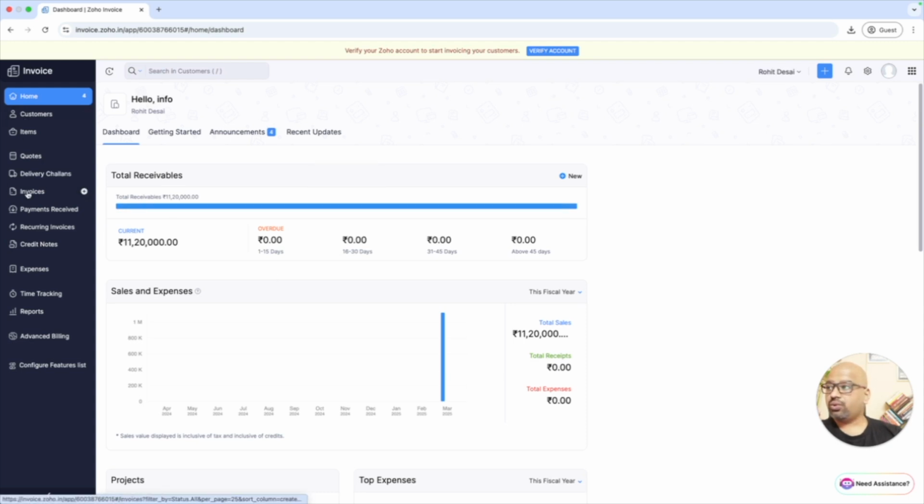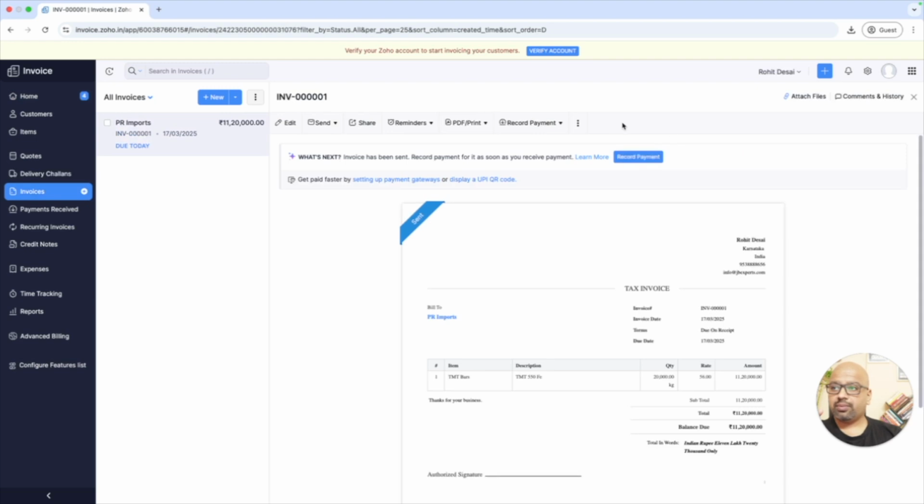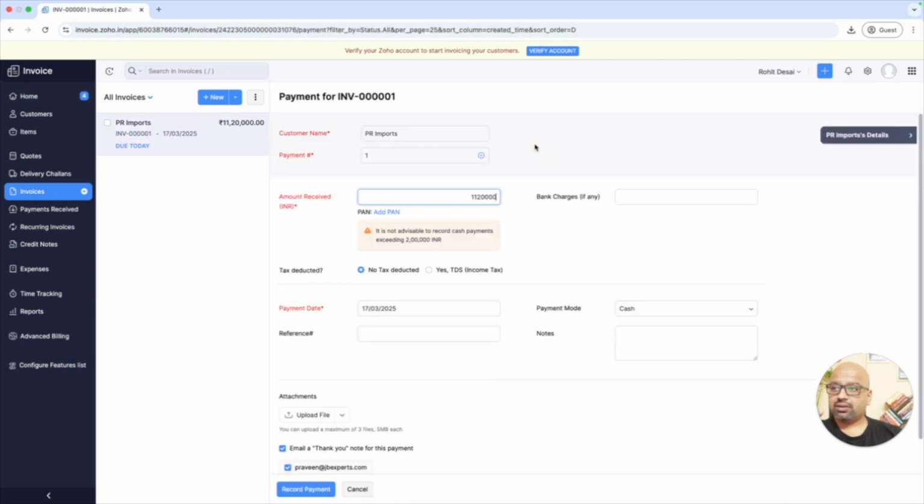Okay, what I'll do is I'll go to the invoice and I'll settle a payment. Record payment, not the full amount. I'll make it just 5 lakhs as received. Okay, 5 lakhs has been received. Okay, record payment.